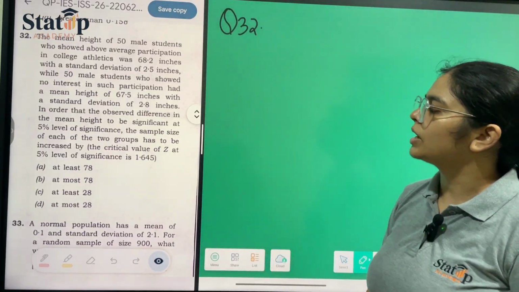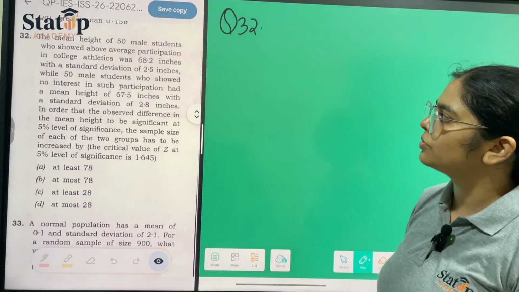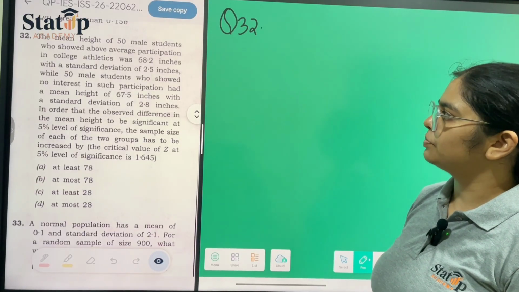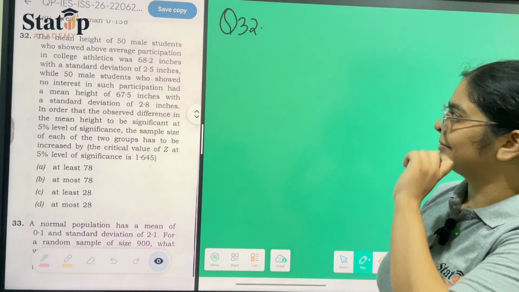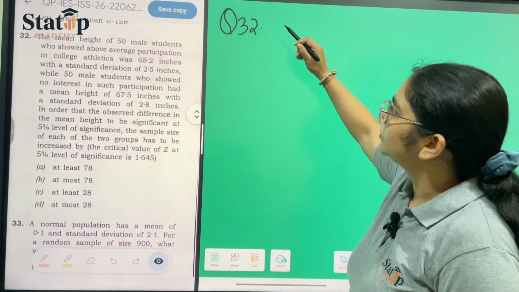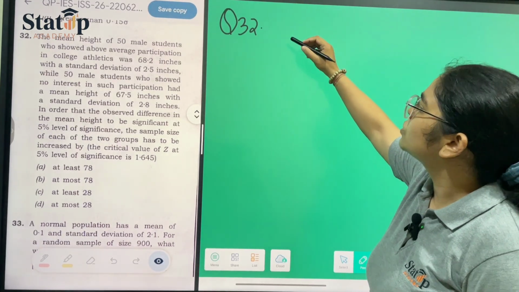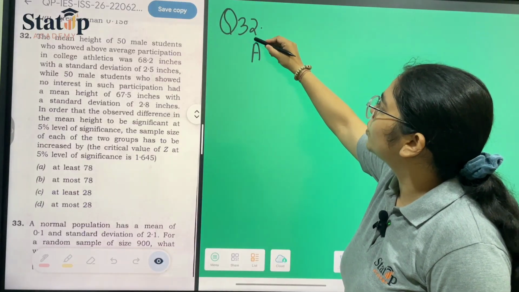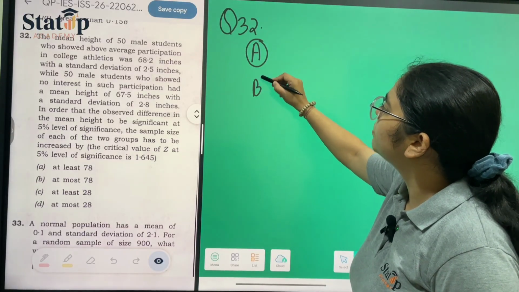Question number 32 says that the mean height of 15 male students who showed above average participation in college athletics was 68.2 inches. So we will be considering it as group A above and group B below.